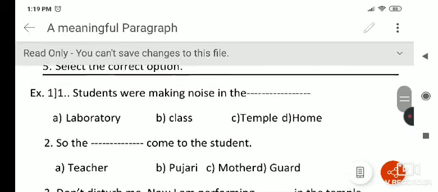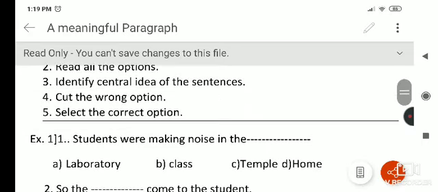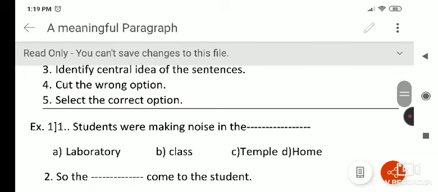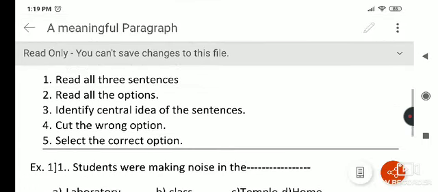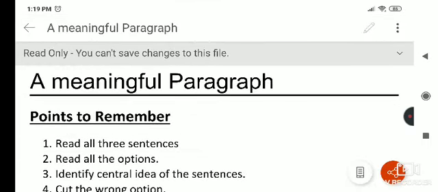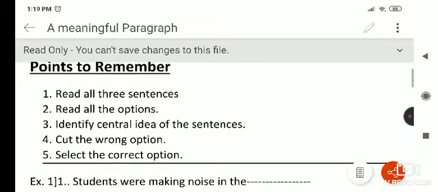So this is the way we have to answer this new type of questions that make a meaningful paragraph. Okay, thank you.